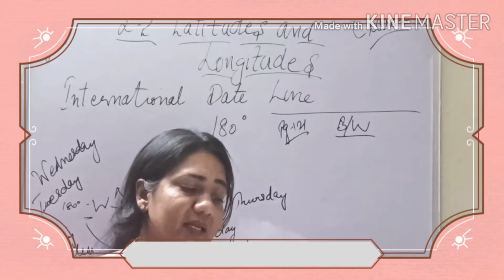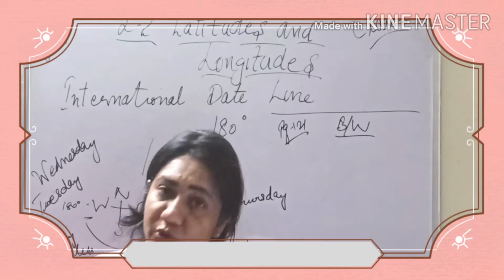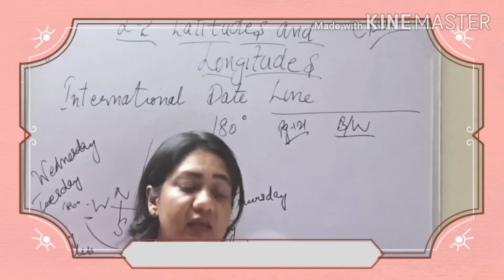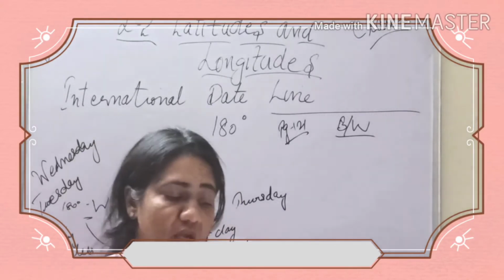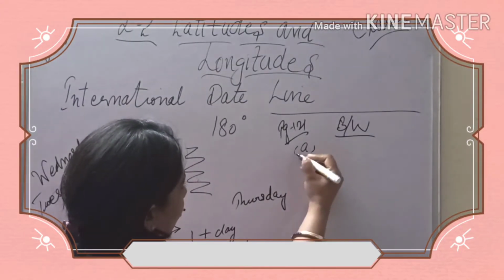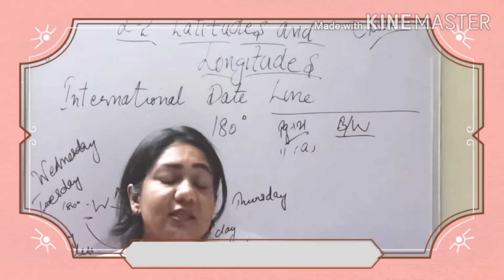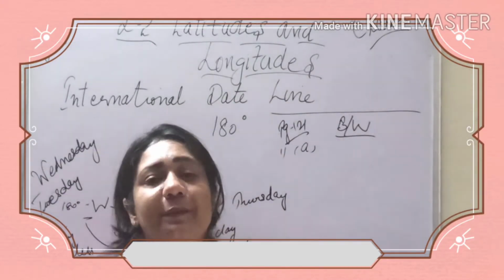The meridian passing through Greenwich is known as dash. 0 degree meridian, latitude or timeline. So the correct answer is option number A, which is 0 degree meridian. We have already discussed the Greenwich, or we can say GMT.